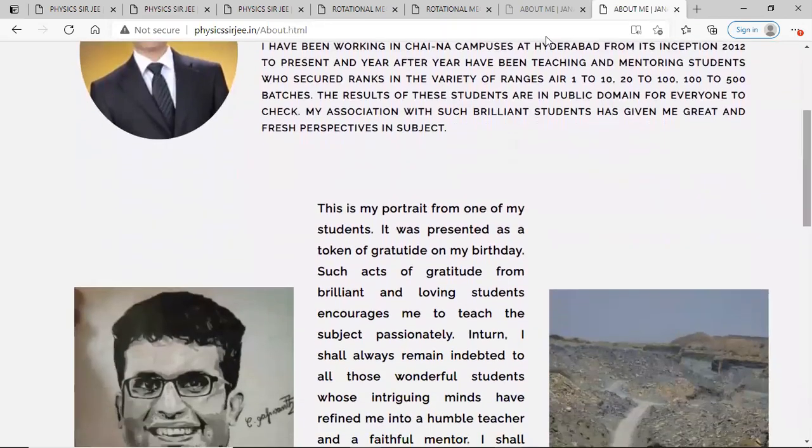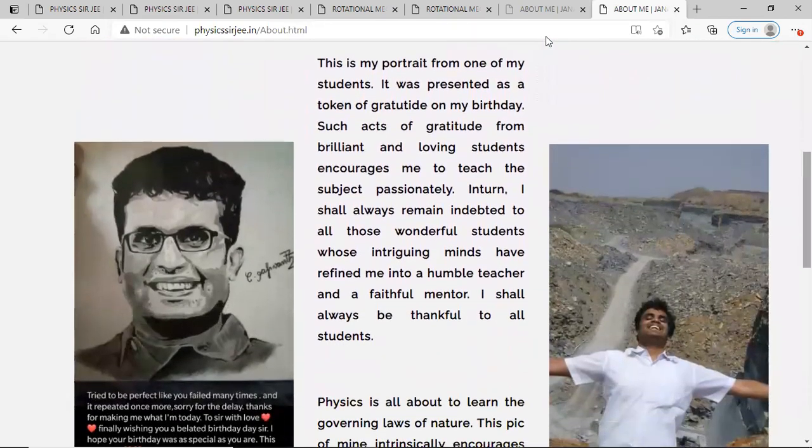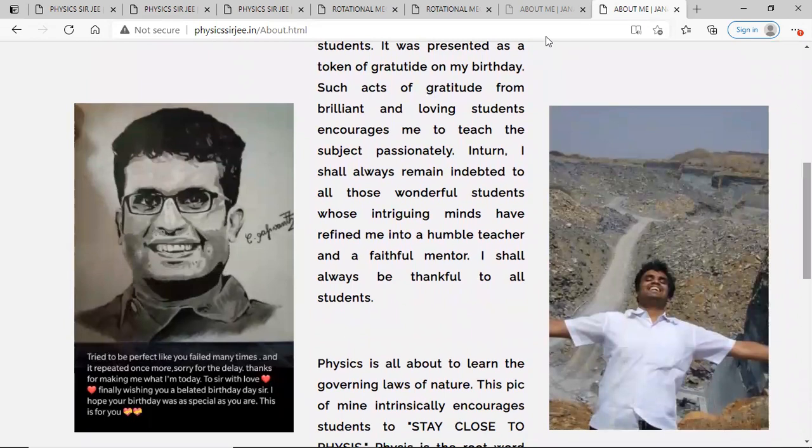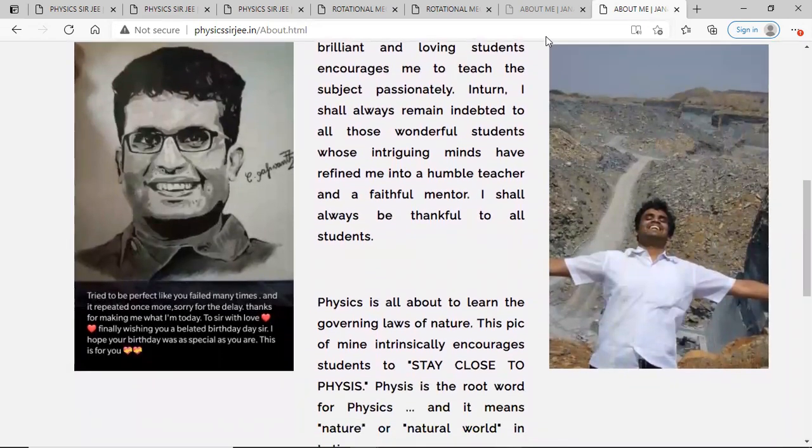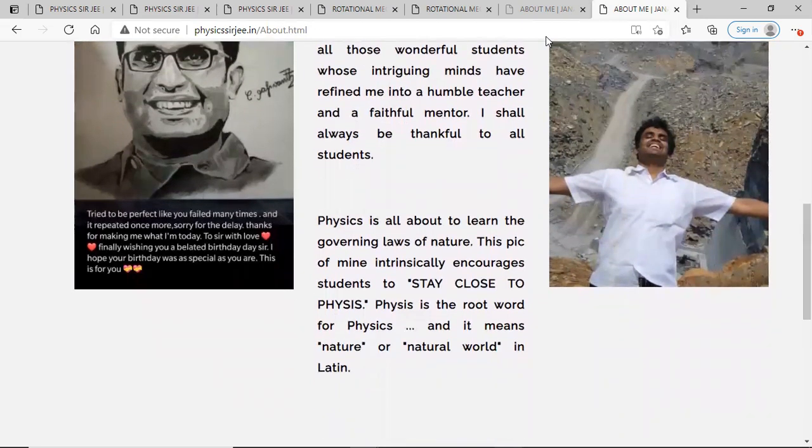Okay, so something that my website designers have done, I put some photographs of me, right? This is a portrait done by one of my old students, so I love it. So whenever my website gets launched, I wanted that to be on my website. Okay, and this photo, I wanted it to depict the idea of staying close to nature, or the word physis. Physis is the word from which the word physics is actually derived. It's Latin, and it means nature or natural world. So stay close to the nature.